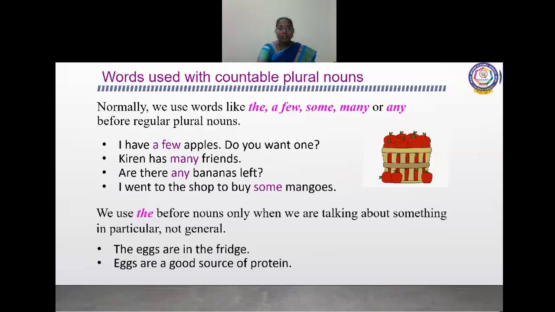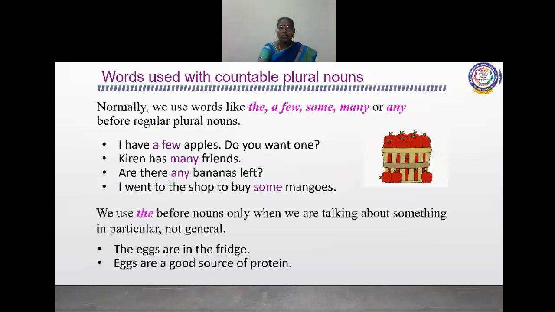Friends is plural, and before it we are using the word many. We can count easily how many friends or how many apples there are. So these words are used with countable plural nouns. Are there any bananas left? I went to the shop to buy some mangoes.